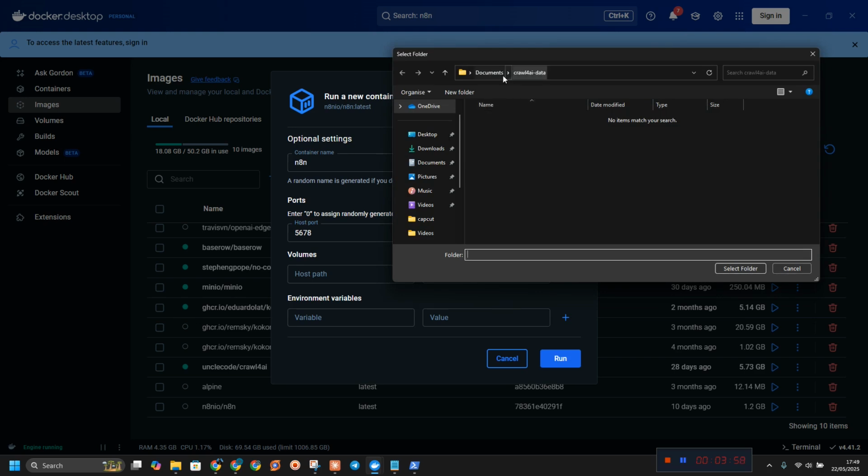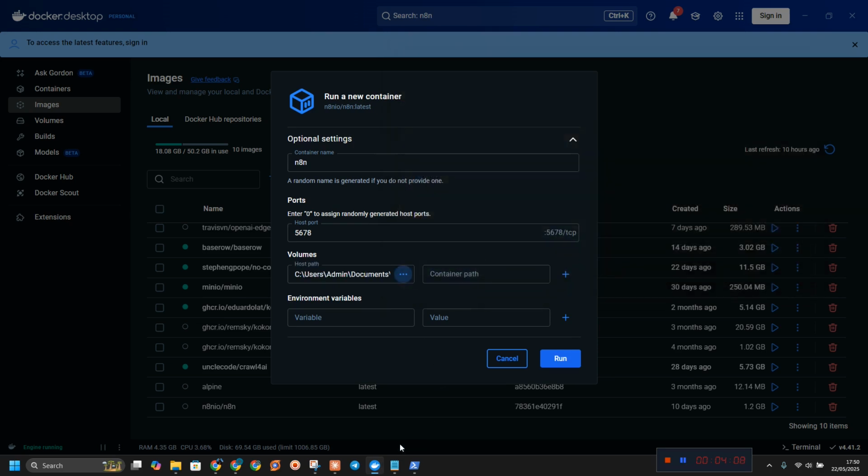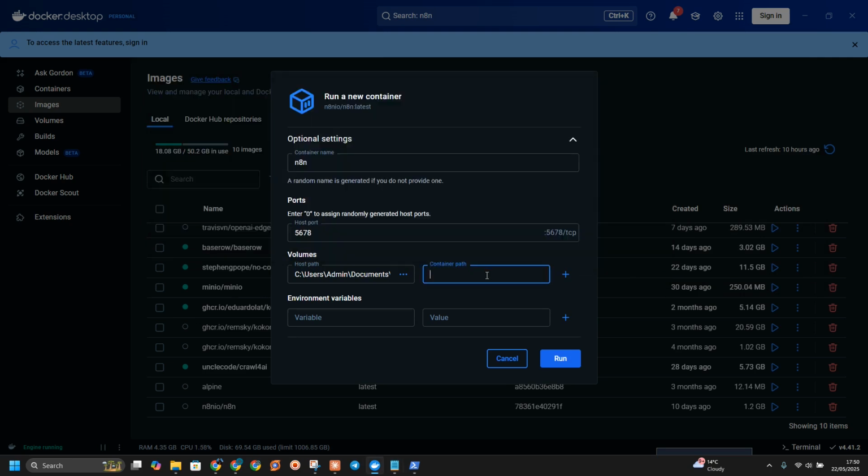Like I said, you are going to create a folder. For me, I'm going to create this n8n backup. I have the n8n that I was using before, but I want to use this backup. I'm going to select the folder. After selecting the folder, now type this. Just this. After typing this, paste it there.